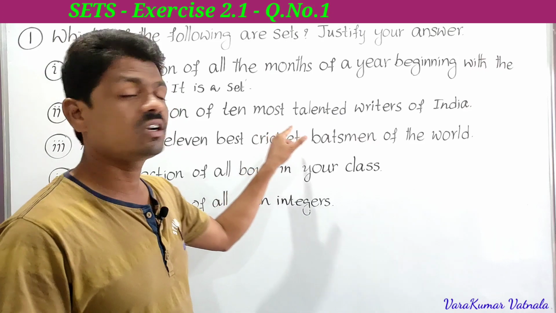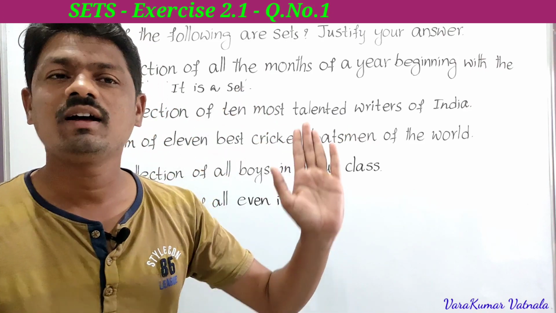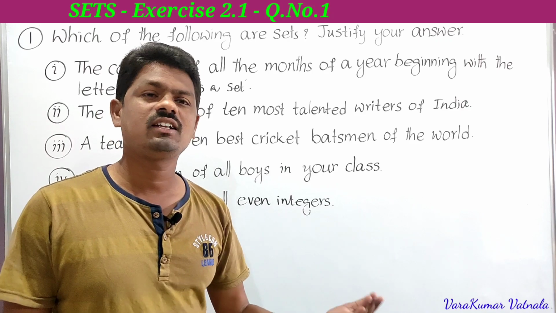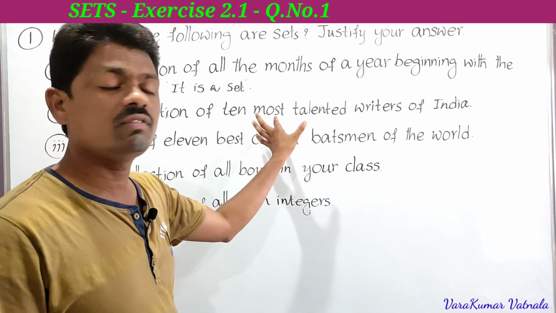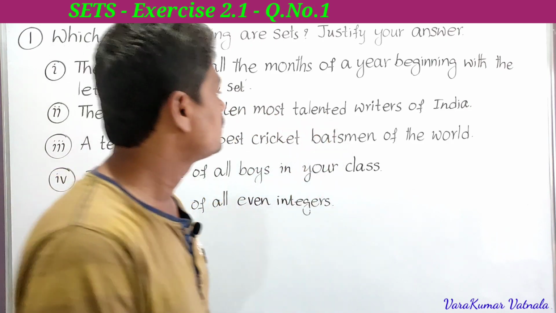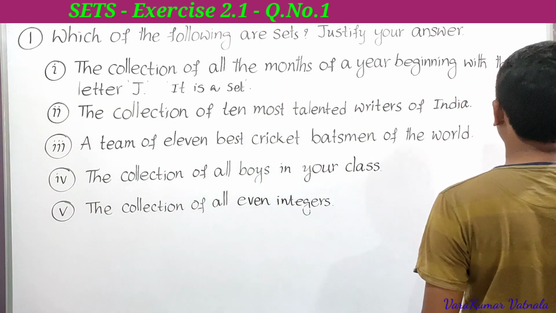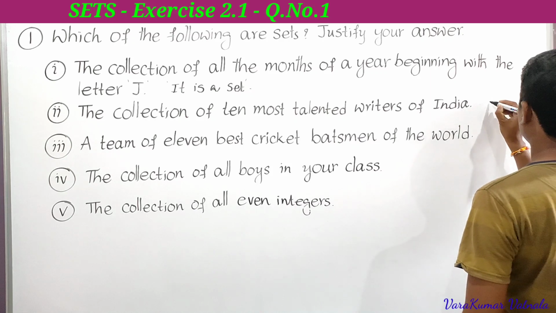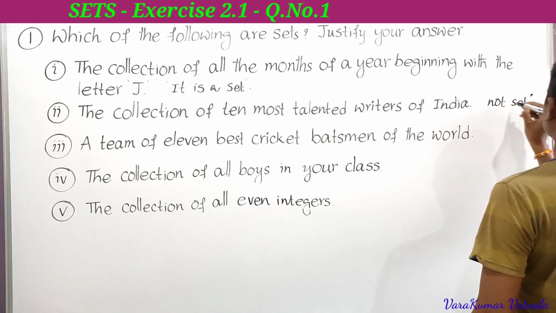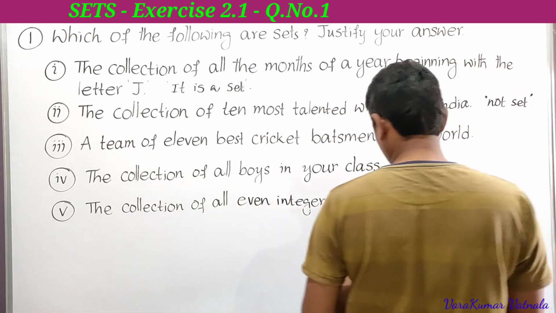Hence it is not well defined, so it is not a set. The second one is not a set.